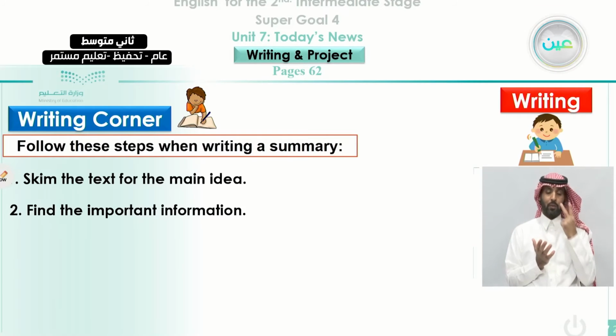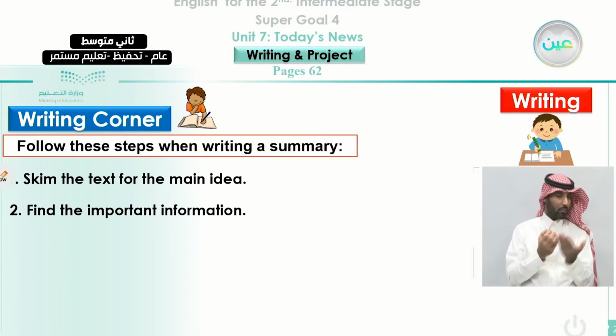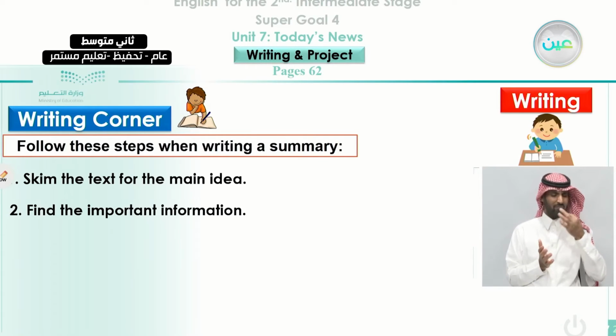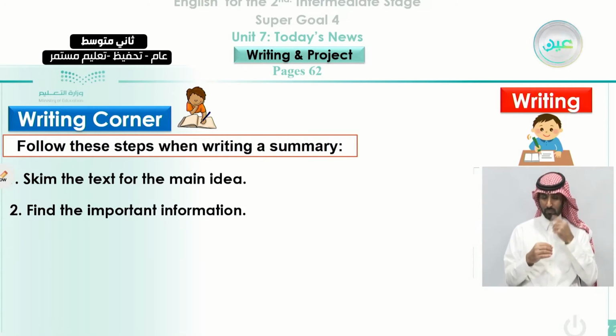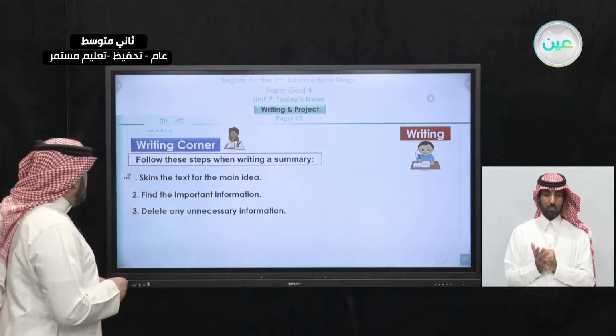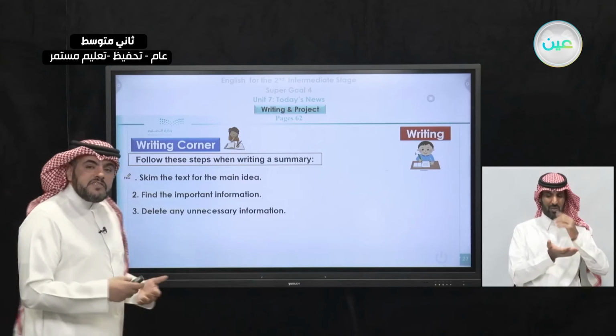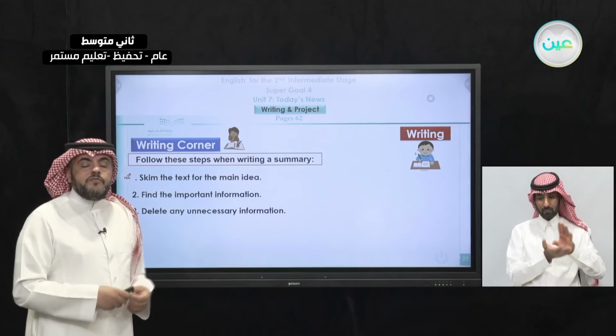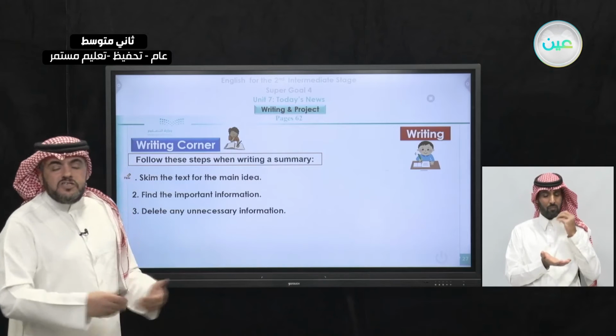Number two, find the important information. Sometimes the writer includes some non-necessary information. You don't need it, but there is some information that is necessary. When you make a summary, you need to take care of it and make notes about it. Number three, delete any unnecessary information. If there are some pieces of information that are not needed, just delete them.